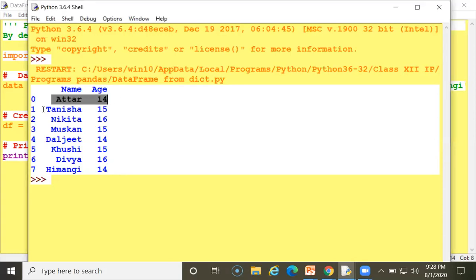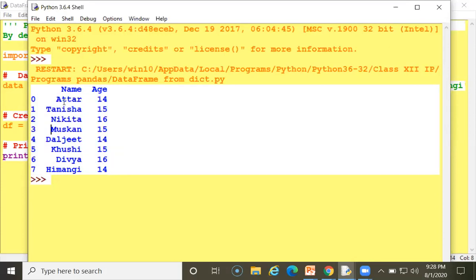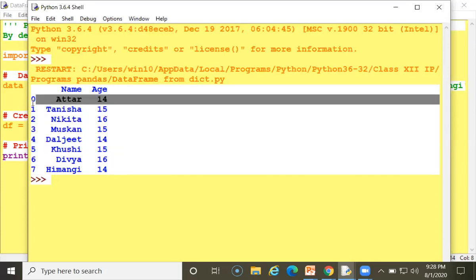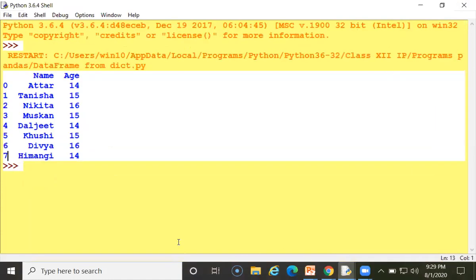You can write this data frame, which is a series, automatically coming here. First record will be in the 0th position. So 0, 1, 2, 3. There are 8 records, but beginning with 0. So the last will be -1. So these values you can display nicely. Data frame is not a difficult chapter. You can do it easily.